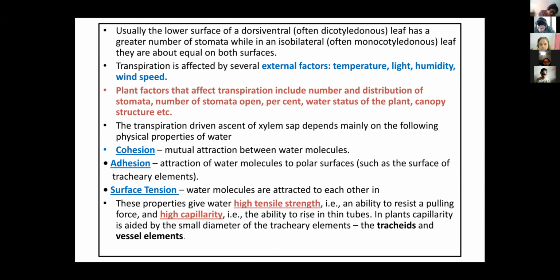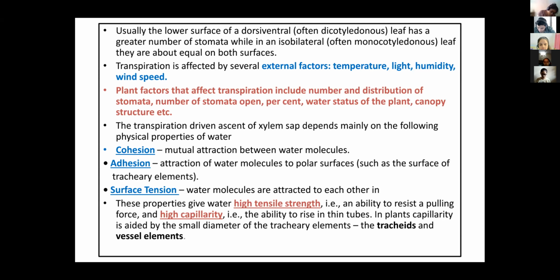In plants, that's a xylem vessel. In xylem, tracheids and the vessels are there, and they have a lignified wall. Their wall has a lignin deposition, and due to this lignin deposition in these vessels and tracheids, actually a very narrow lumen is created. बोलिए, इतना तो समझ में आता है ना?